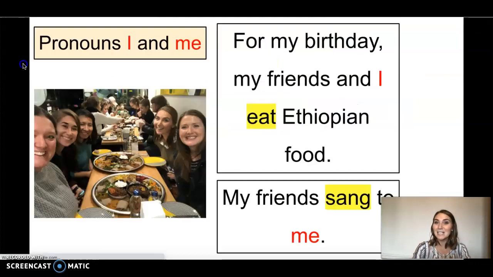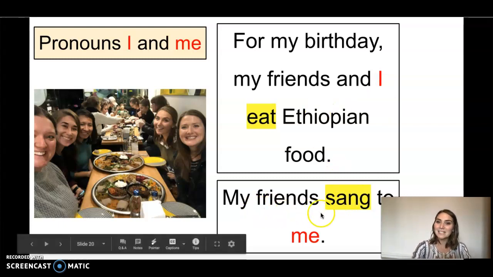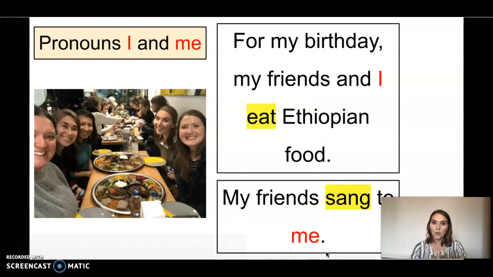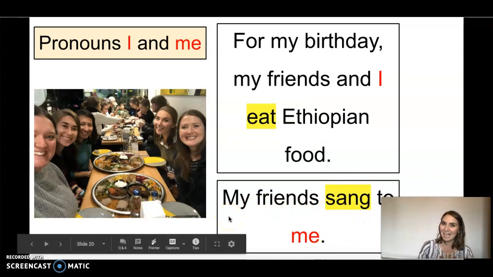Boys and girls, these rules stay the same even when I am listing more than one person. For example, looking at these sentences. For my birthday, my friends and I eat Ethiopian food. Who eats? My friends and I. We are doing the verb. In this second sentence, my friends sang to me. Who sang? My friends sang. So I use the pronoun me to describe myself.